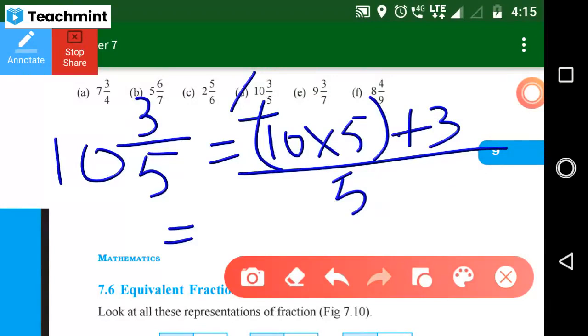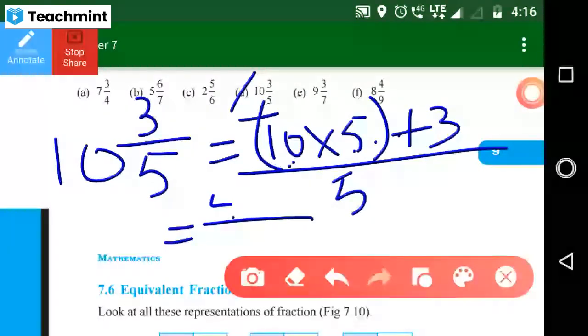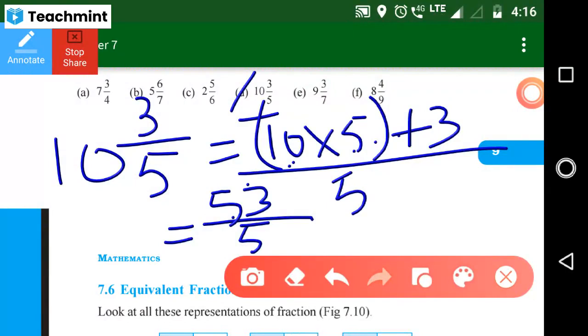Multiply and tell. Very good. Denominator is 5 and numerator is 53. You just tell like this: 53 divided by 5. So this is the answer.